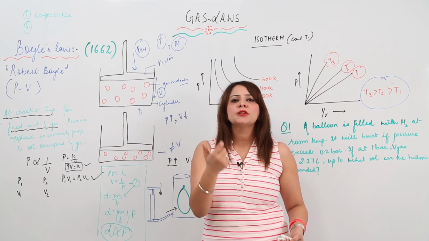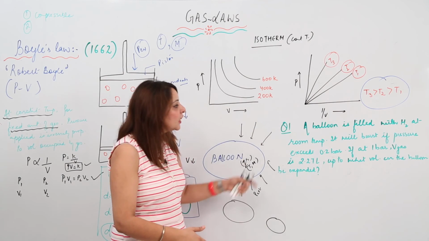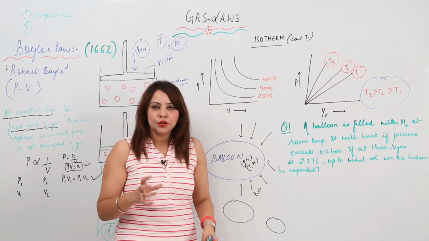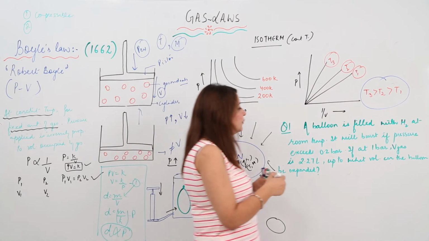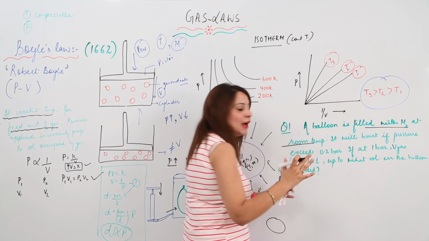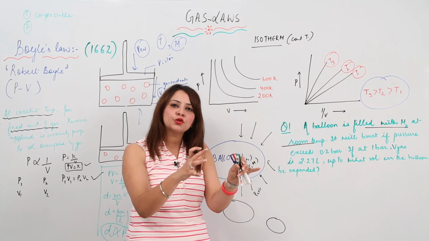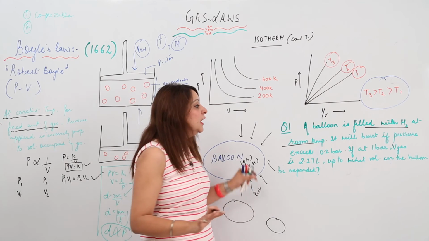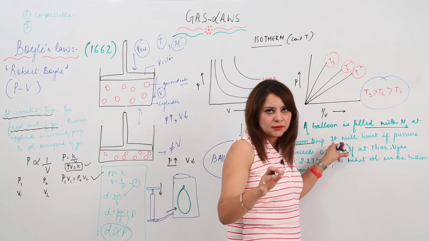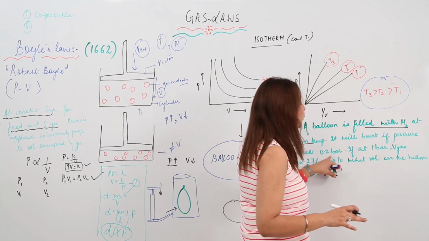Now we'll be taking up a simple numerical problem based on that. What is this? It is a balloon filled with hydrogen, at room temperature. It is written that it will burst if the pressure exceeds 0.2 bar.